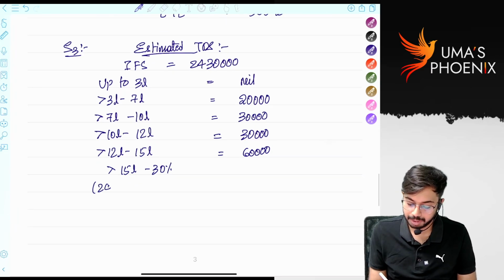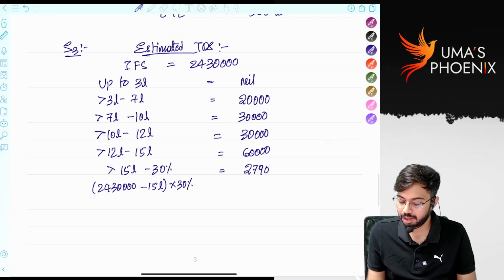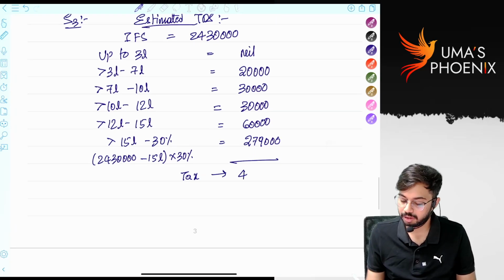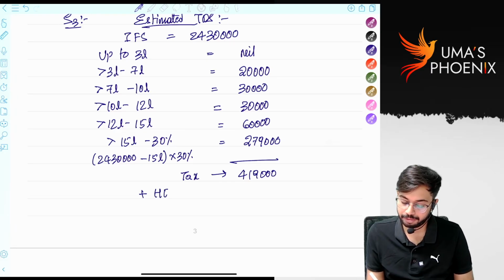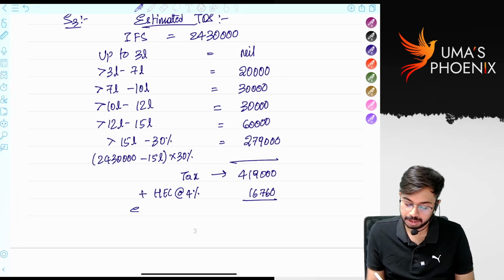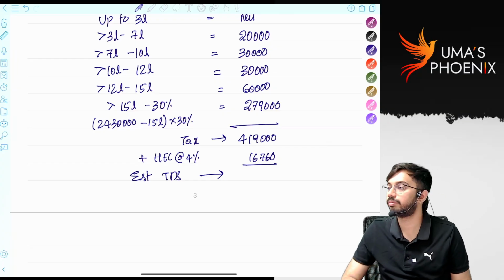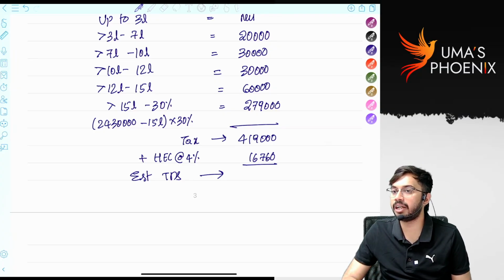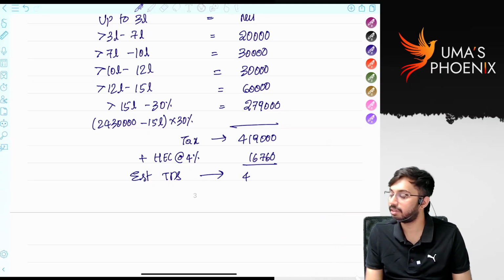24 lakh 30,000 minus 15 lakhs into 30%. How much is tax? How much is total tax? 19? Okay. To this we will add HEC at the rate of 4%, right? So how much is estimated TDS that will be deducted by employer? How much is estimated TDS? Add 4,35,000.